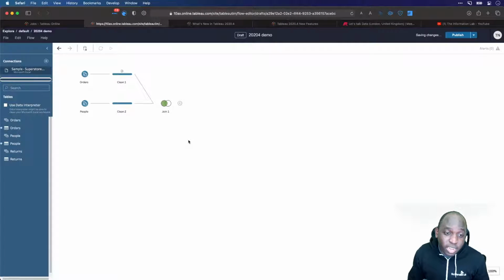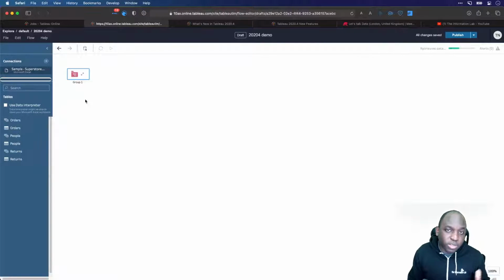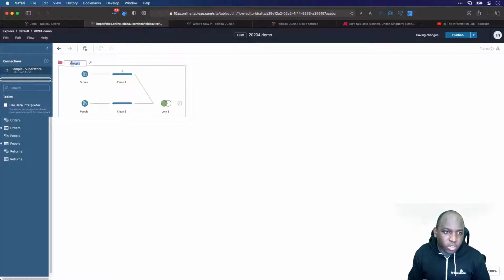One of the great new things you can do is group things. If I right click and select those 4 things, this was actually in the previous version, you can group things into a nice little folder, and you can of course name that group. So I'm going to call this connection and join. And now we're pretty much ready to go.